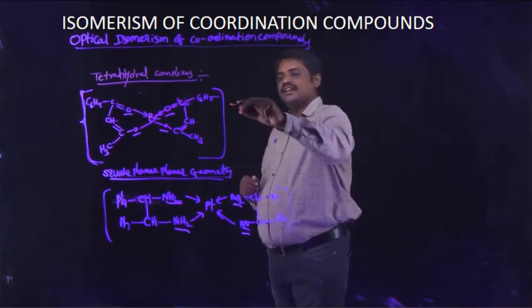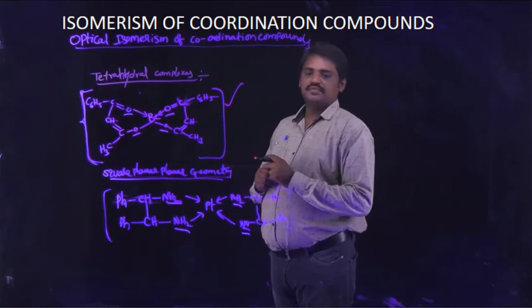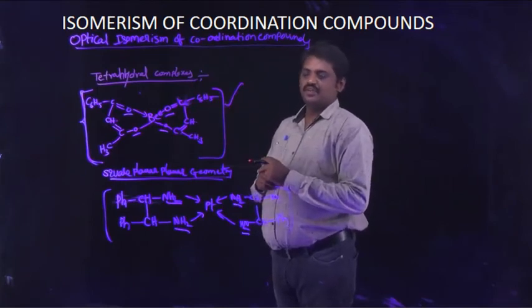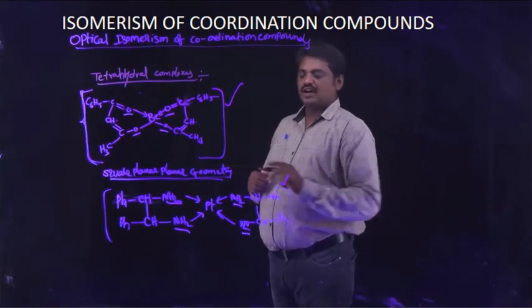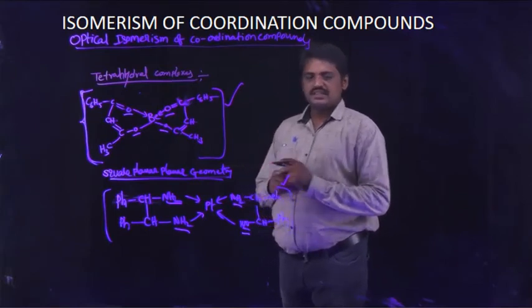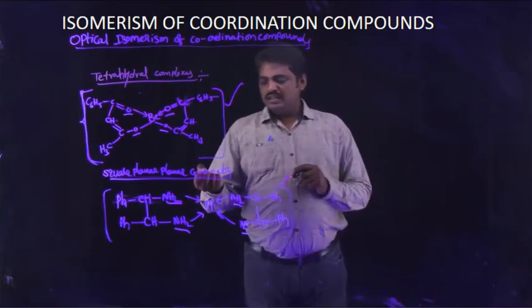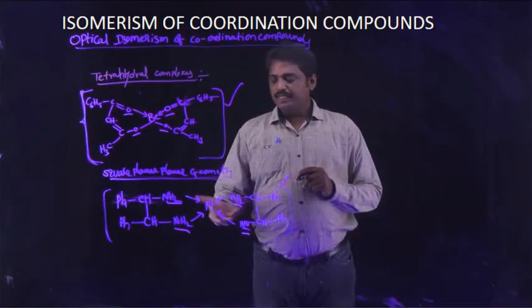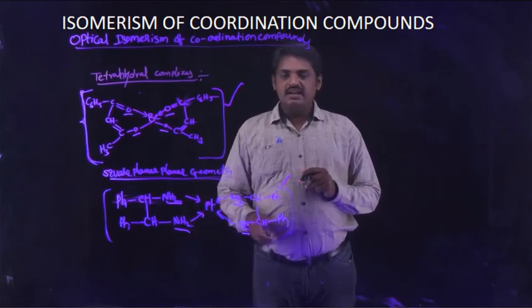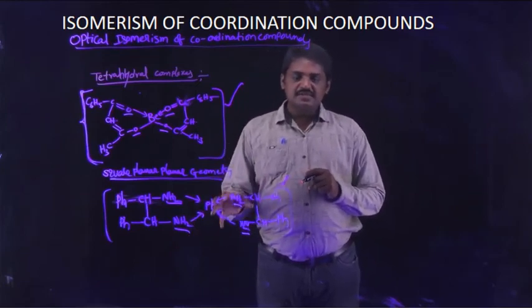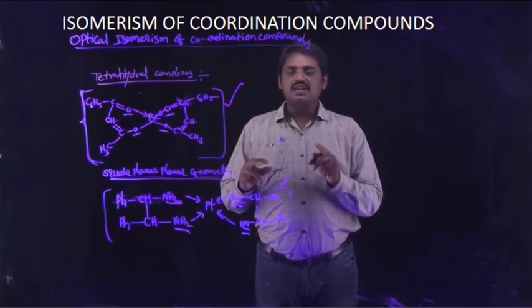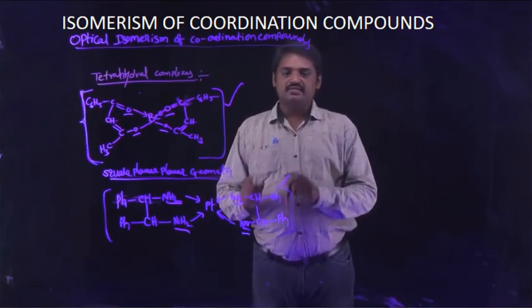This is the tetrahedral complex, and this also exhibits a tetrahedral shape. This is a square planar complex. Why? It exhibits some planarity; these ligands are aligned on the plane.